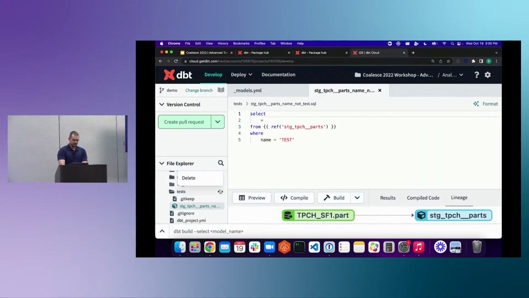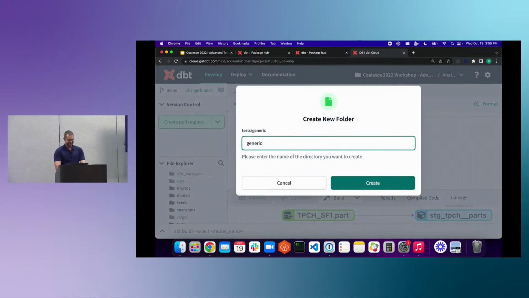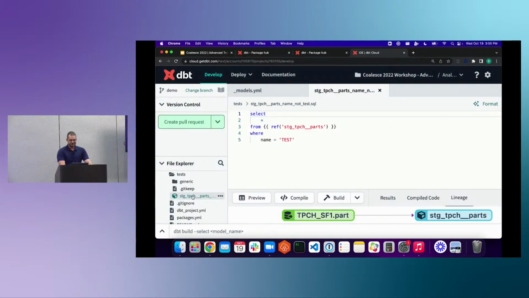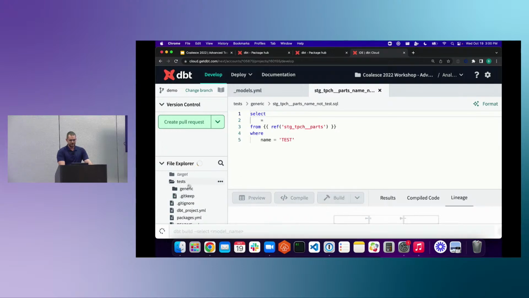So I have my tests. I'm going to create a new folder, that's off the screen, called generic. And then, since I'm actually overwriting this, I'm just going to take this and move it into my generic folder.